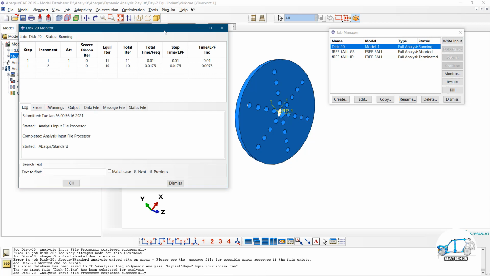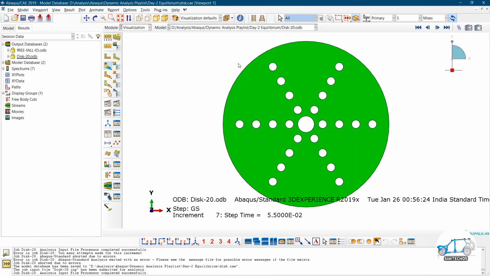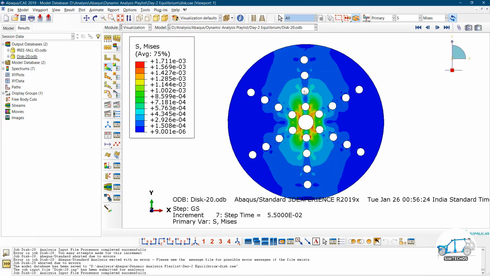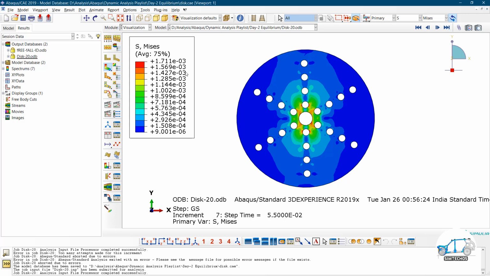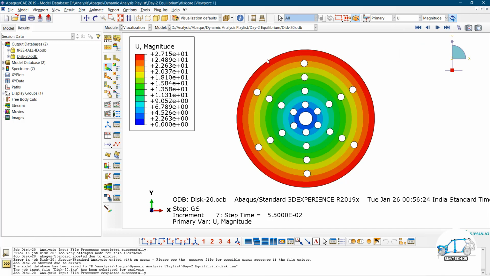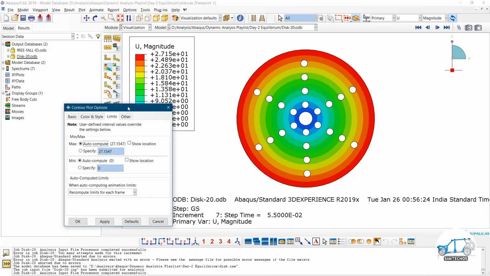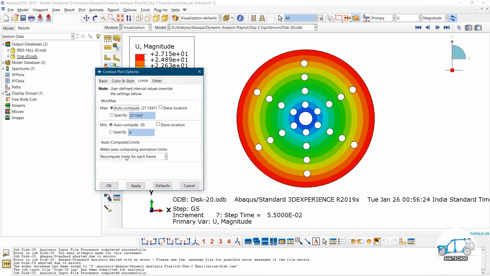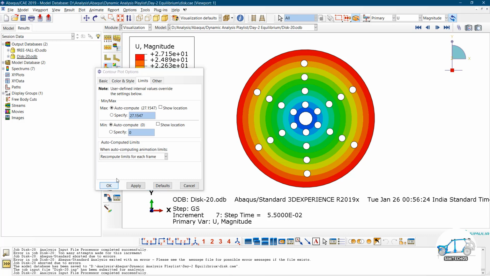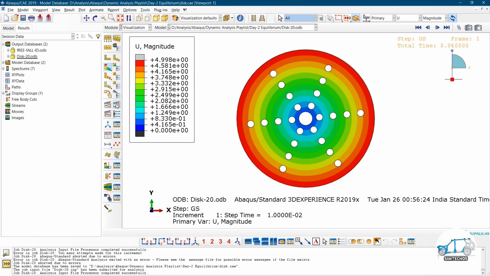So now you can see the solution is converging, and it will converge throughout the time period. Click on result, go to standard view and click on play. Of course the stresses are very less in the plate, so we are not looking for the stresses, we will look for the displacement. Make sure you have recompute options. Click on OK and play the simulation.